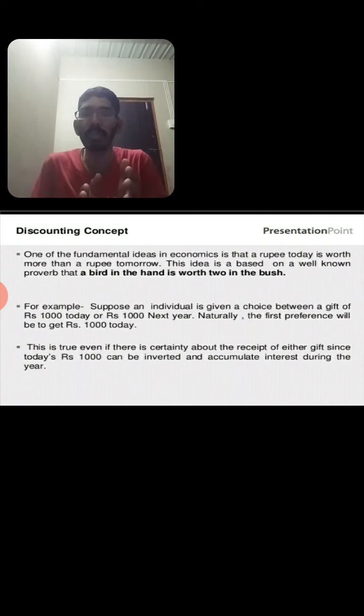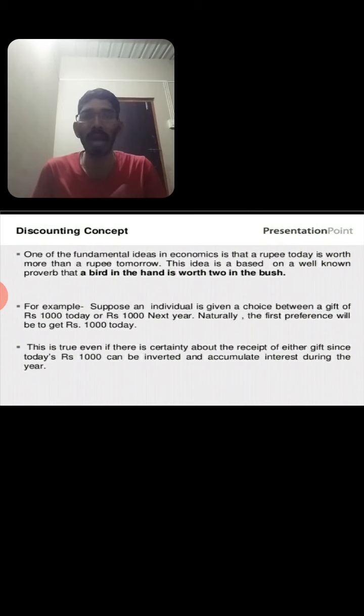They have to believe only in the present, the actual sense, not in future days. So regarding the discounting concept, today's 1 rupee is worth more than tomorrow's rupee.